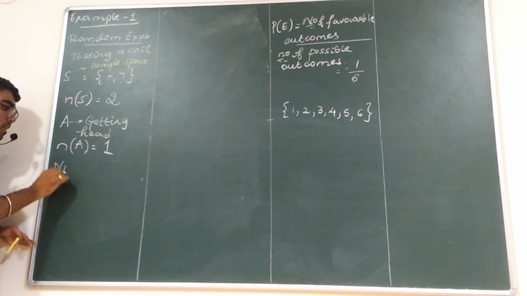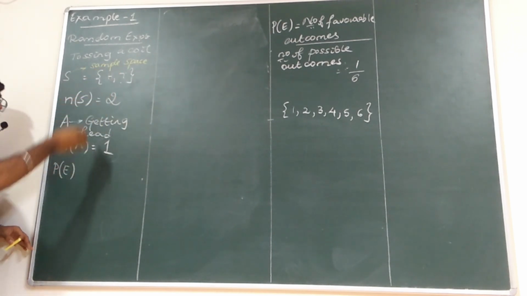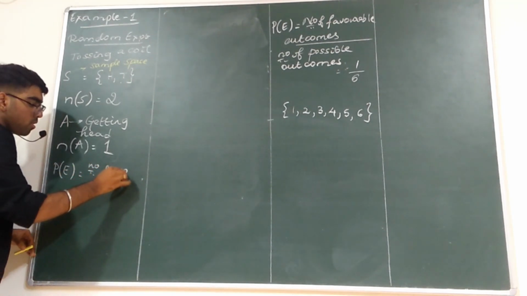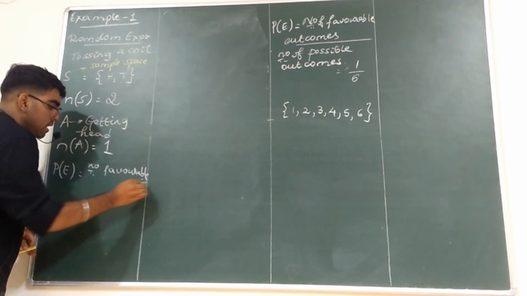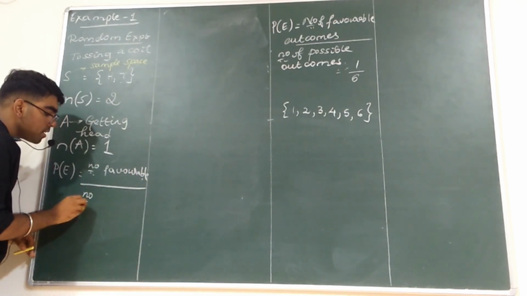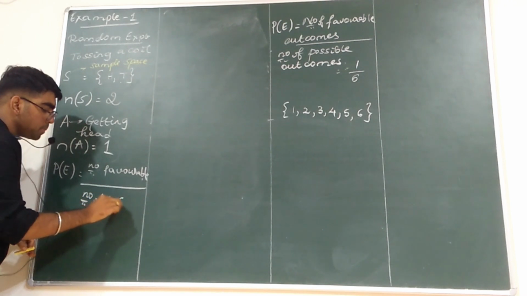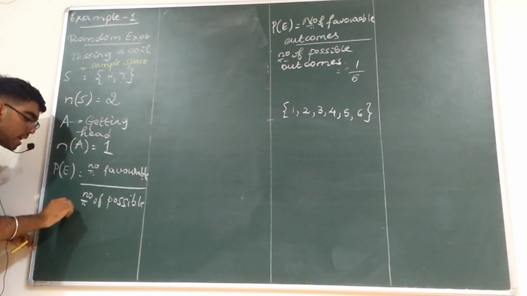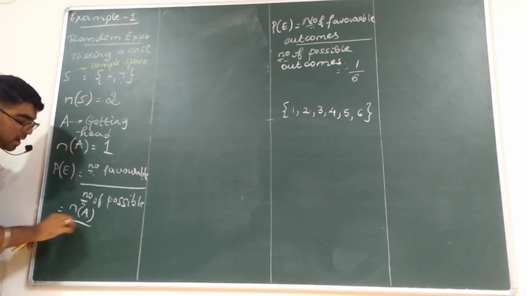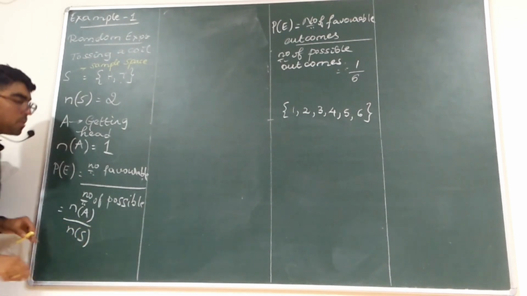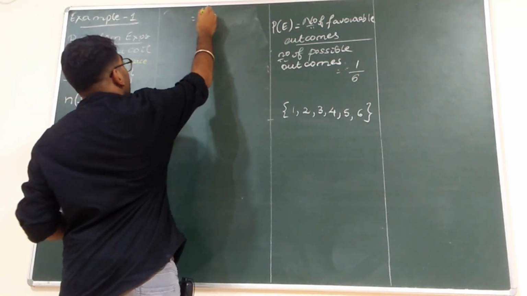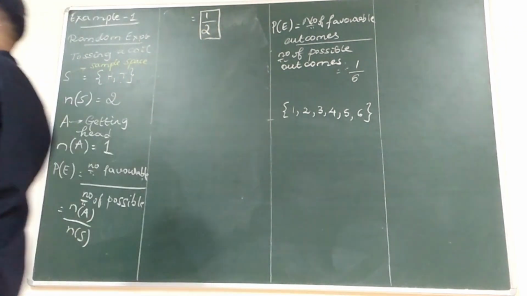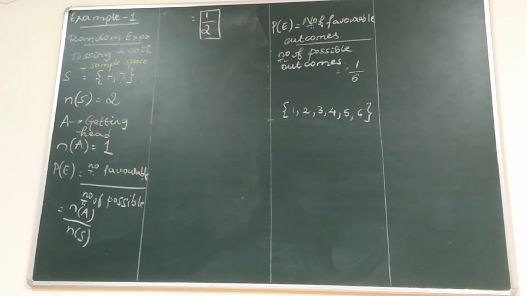So P of E is equal to number of favorable outcomes divided by number of possible outcomes. How can I indicate this? N of A divided by N of S. What is it? 1 by 2. That is the answer.